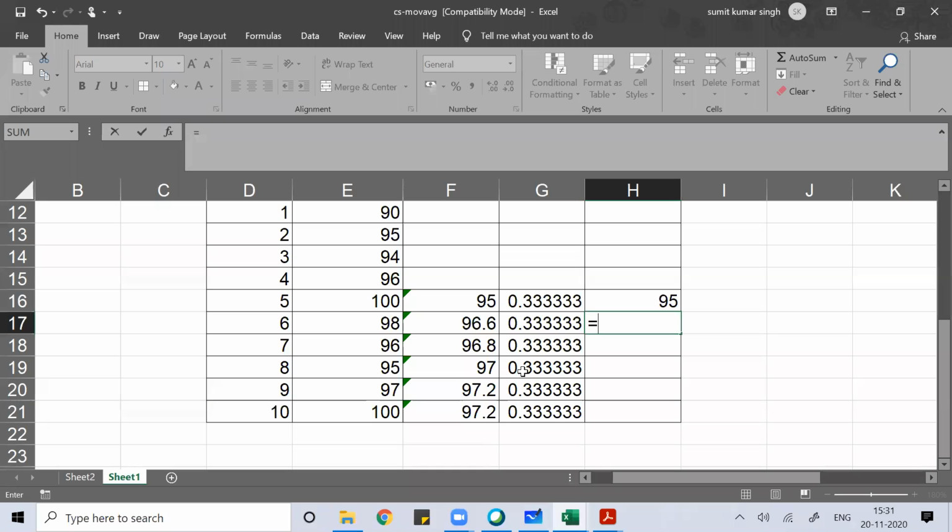Then from the second day, you apply the formula: today's exponential moving average is equal to today's closing price into smoothing constant plus yesterday's exponential moving average into 1 minus smoothing constant. Yesterday's exponential moving average was 95.